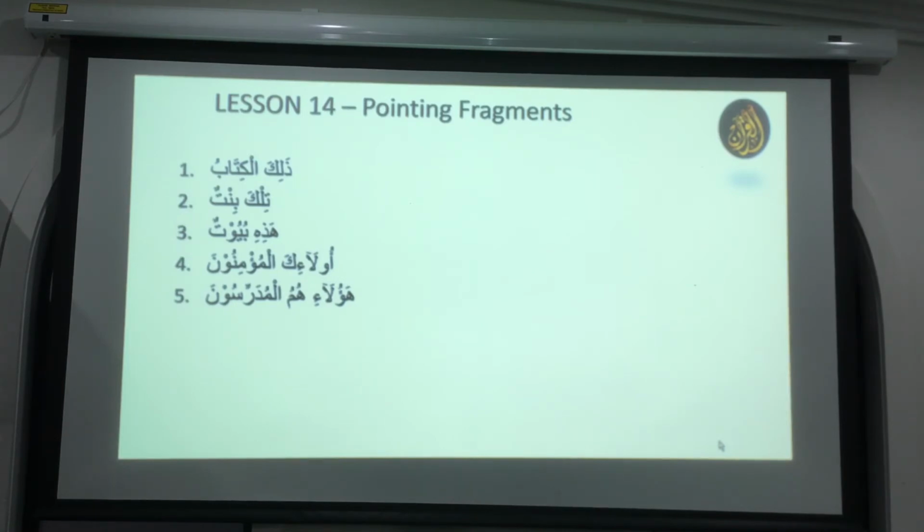Okay. So there is no rule for the status after the pointers, right? For example, like harf of jar, the following word should be jar. Harf of nasab, the following word should be nasab. There is no rule like this here.